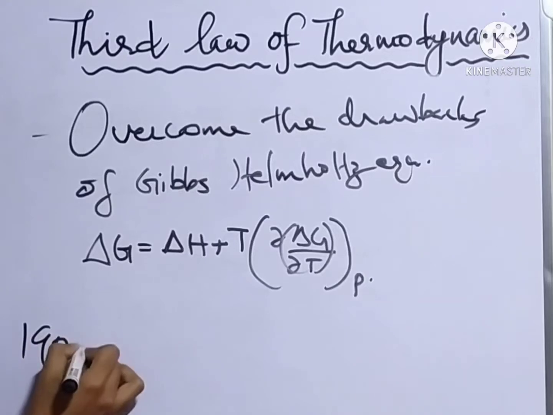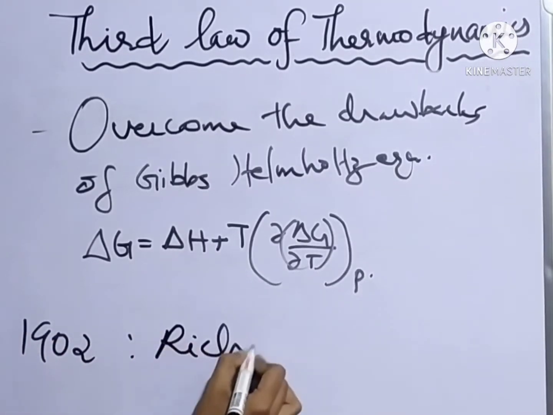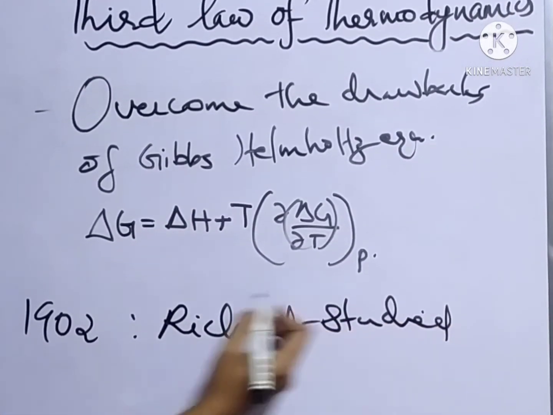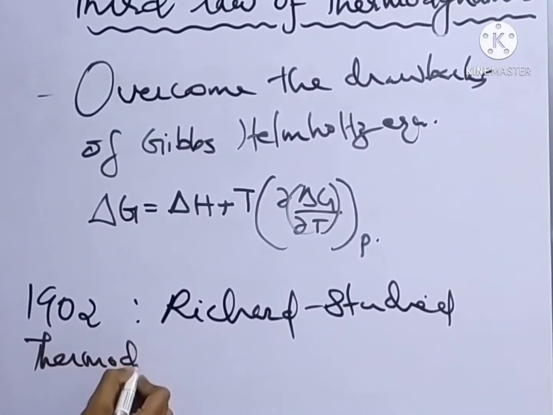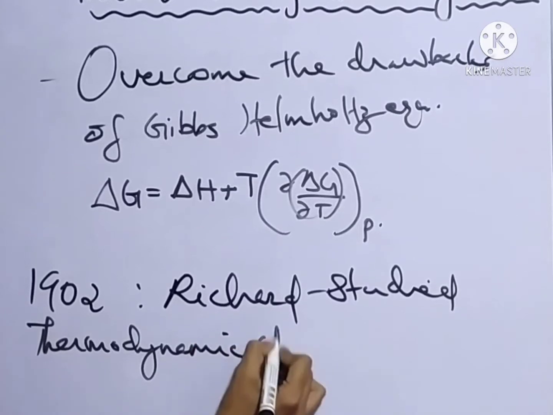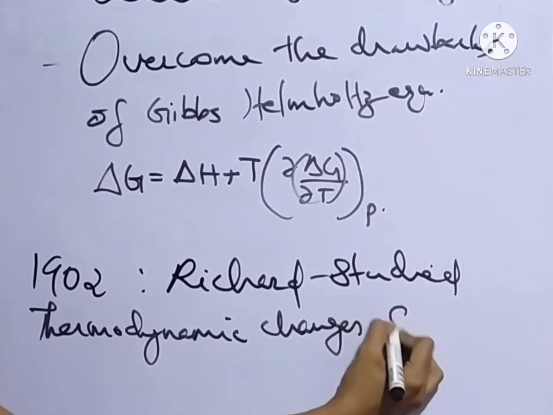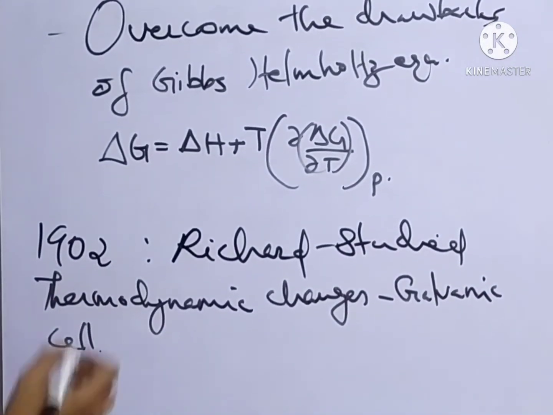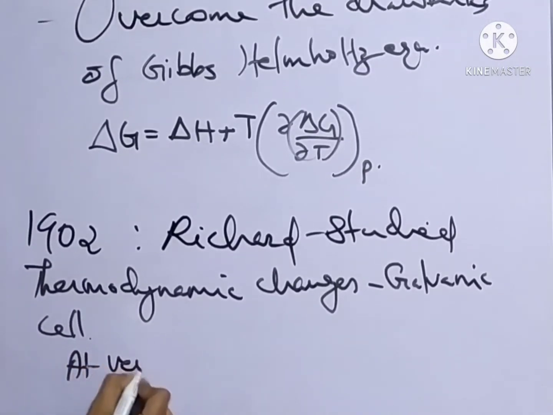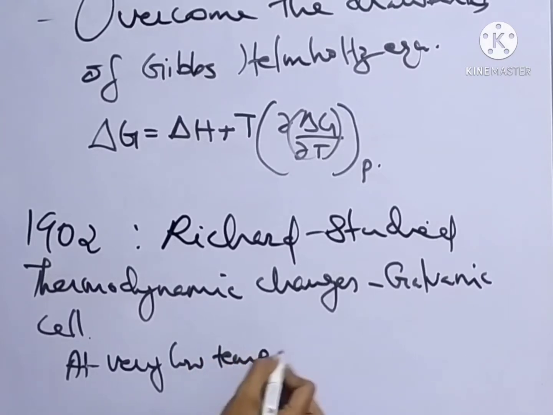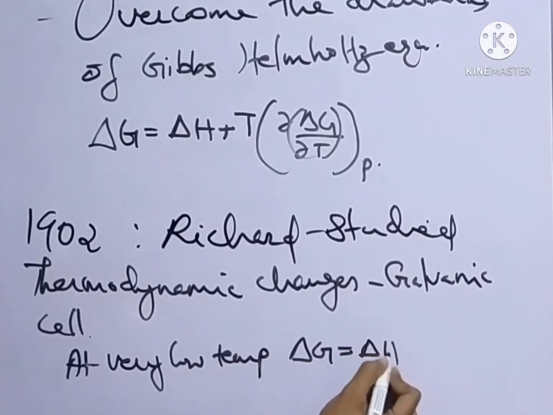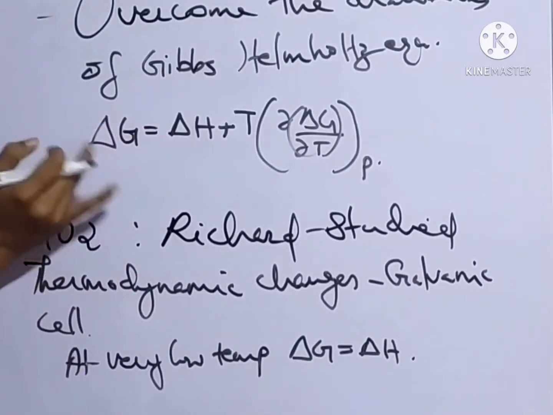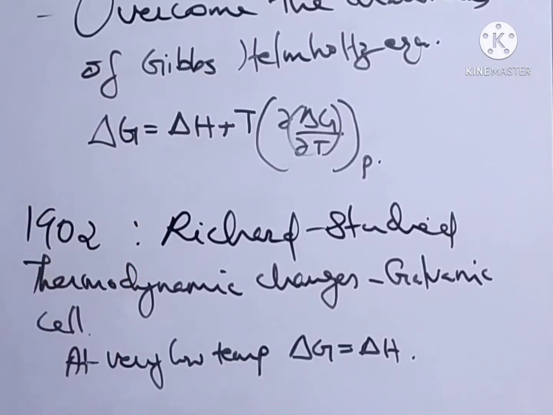In 1902, the scientist Richard studied the thermodynamic changes of a galvanic cell and concluded that at very low temperature, the delta G value becomes equal to delta H. That is, when temperature approaches a very low value, the Gibbs free energy will equal the enthalpy change.